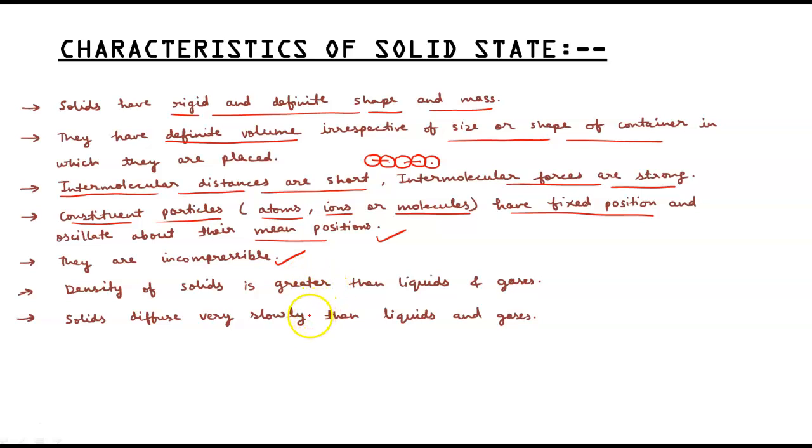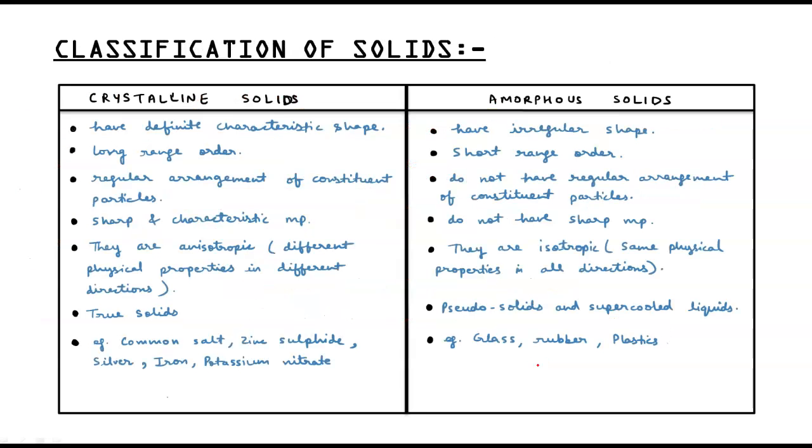They are incompressible. Next is density of solids is greater than liquids and gases. They are heavier than liquids and gases. They have high density. Next is solids diffuse very slowly compared to liquids and gases because the particles are fixed at a particular place. So they can't move from one place to another easily. Or we can say the movement is negligible. So they can diffuse very slowly, or we can say they don't diffuse.